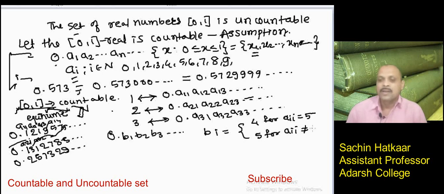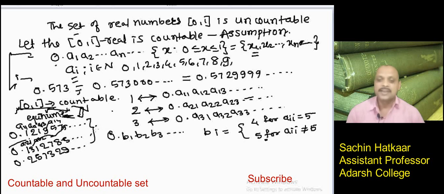Here you can see, if my set contains only these three numbers, just for understanding, then how can we construct this number 0.b1 b2 b3?